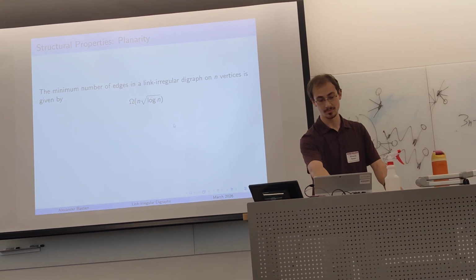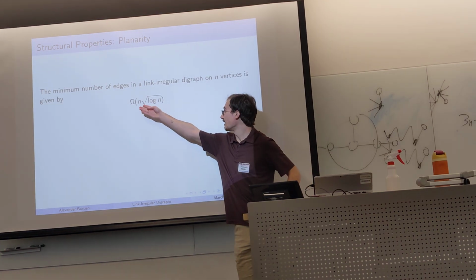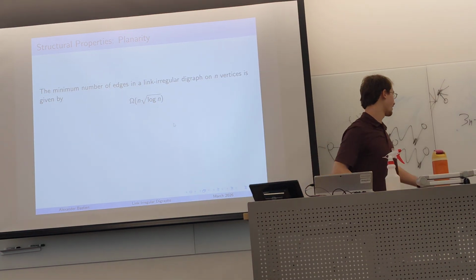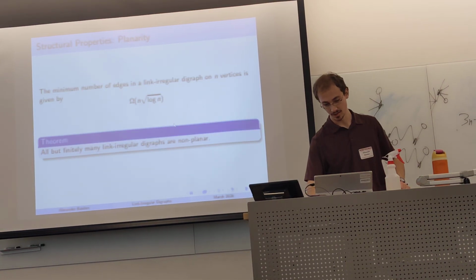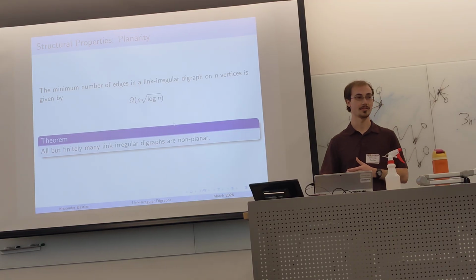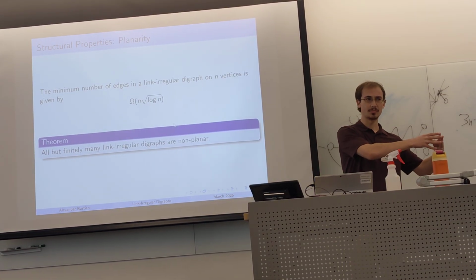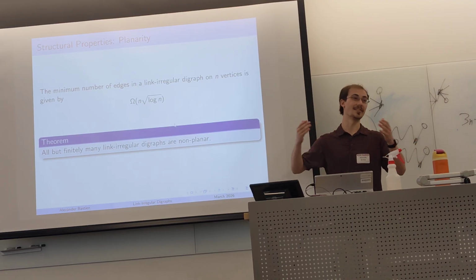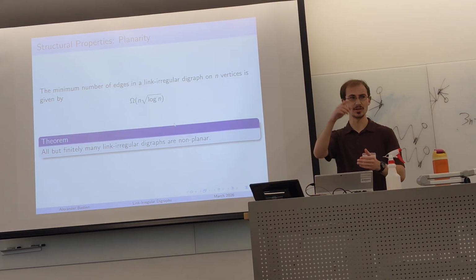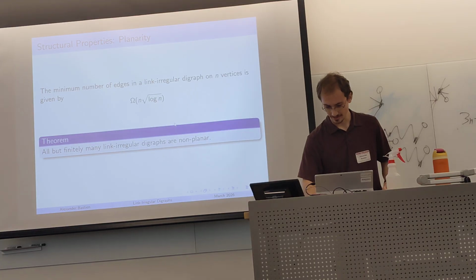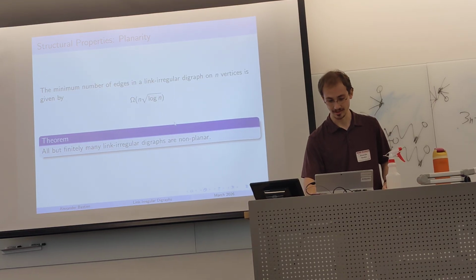Well, since our asymptotic lower bound grows at n squared log n, faster than linear, all but finitely many link-irregular digraphs are non-planar. So that means finitely many are planar, but the rest of them, infinitely many, can't be drawn without crossing edges. So that's another interesting structural result of these graphs.